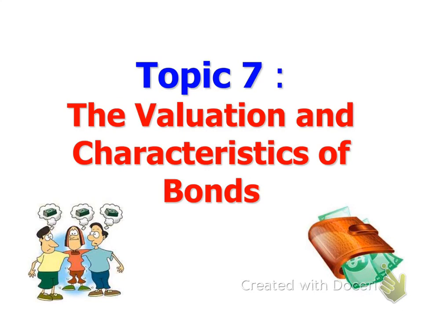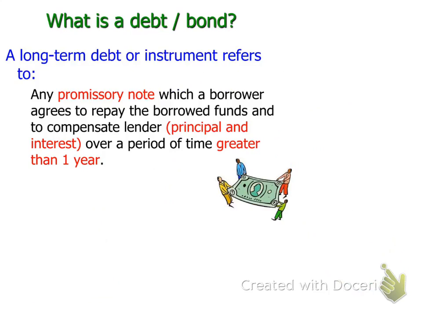Okay, now for this chapter, we'll talk about the valuations of bond, and in terms of the characteristic of bond, what is a bond and what are the features that a bond has. Okay, now first thing, bond. What is a bond? Bond, we say, is a long-term debt for a company. If your company issues bonds, that means that your company is in debt to all the bondholders.